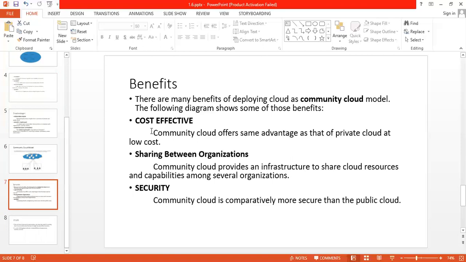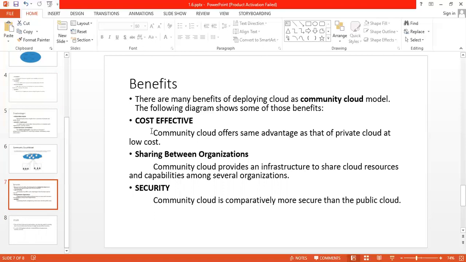Next is sharing between organizations. Community cloud provides an infrastructure to share cloud resources and capabilities among several organizations. So it allows sharing the cloud resources, infrastructure, and other capabilities among various organizations. One can use all the resources and all the infrastructure provided by that cloud, and the user is getting a number of benefits from the same.